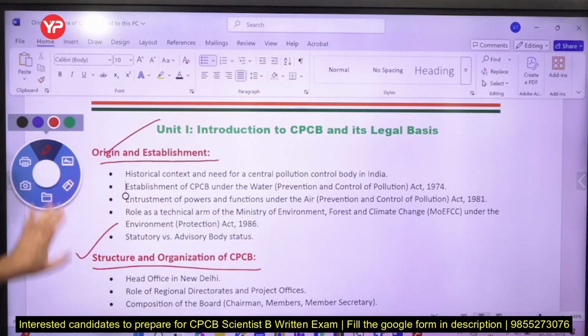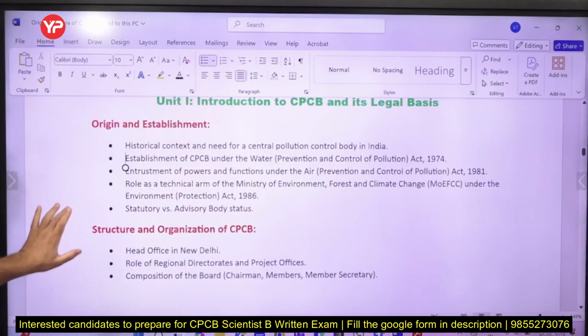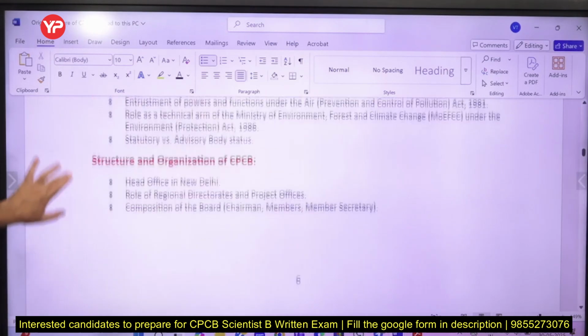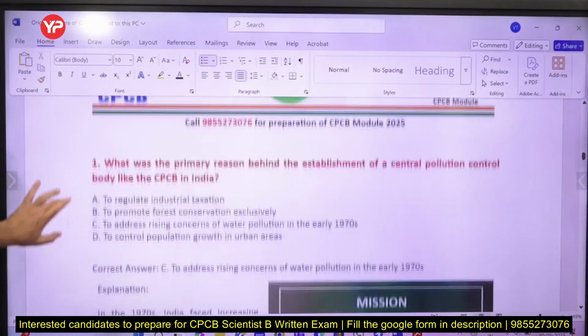In detail, I am going to cover the questions, the content, everything is going to be covered. And the best part about YourPedia content is, direct questions will come from there, and it is easy to understand, very easy to digest, right? So these 2 topics I am going to cover. So can we start it?